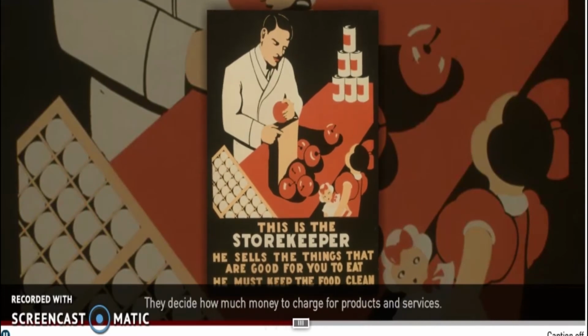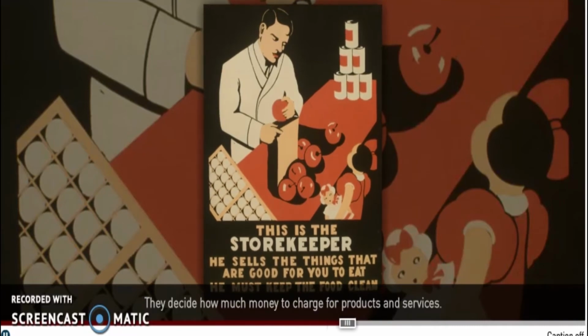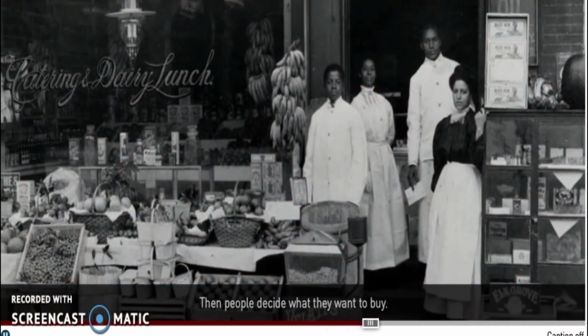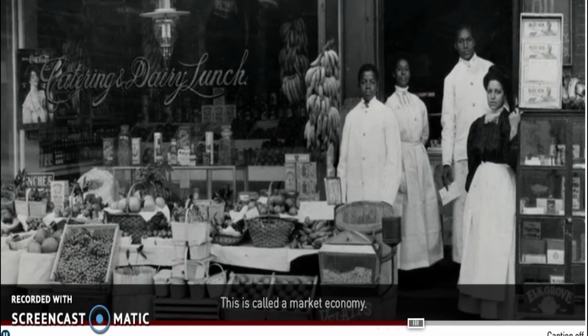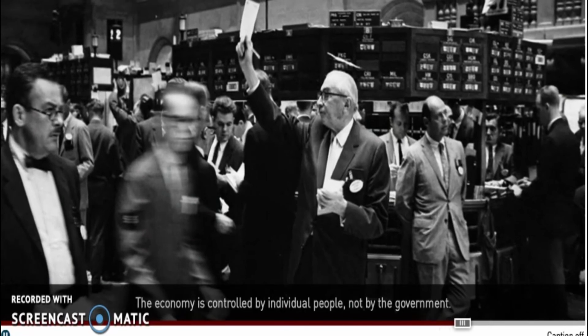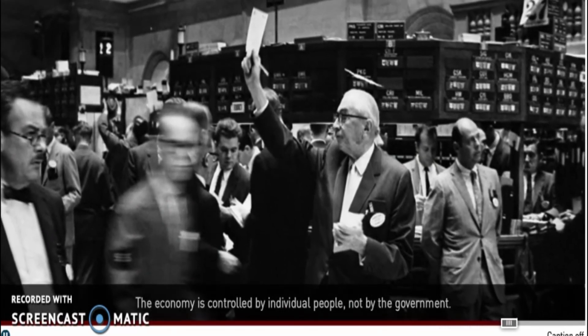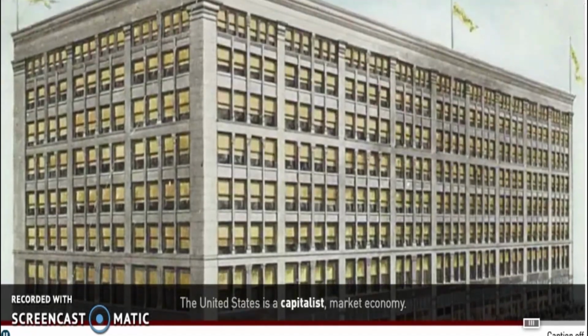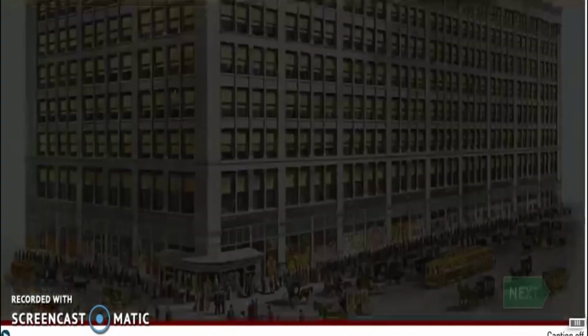They decide how much money to charge for products and services. Then, people decide what they want to buy. This is called a market economy. The economy is controlled by individual people, not by the government. The United States is a capitalist market economy.